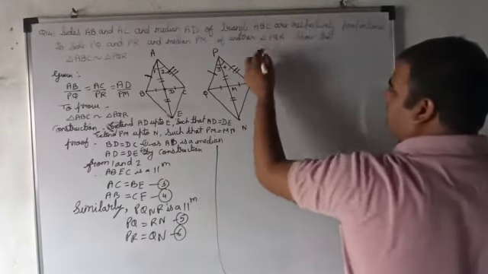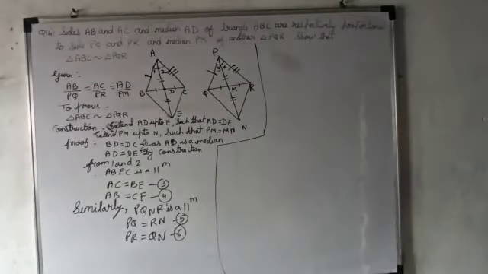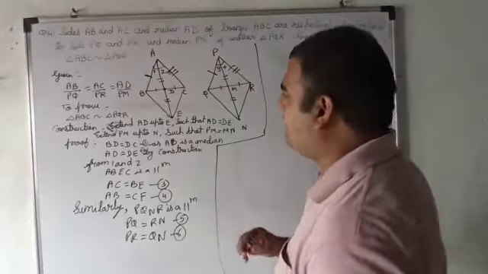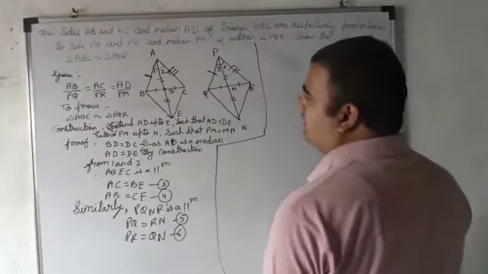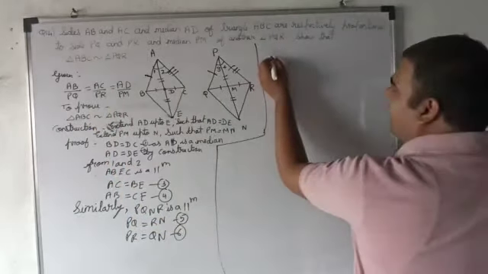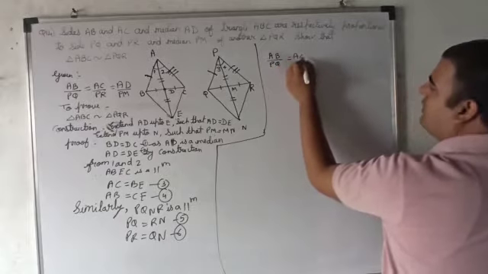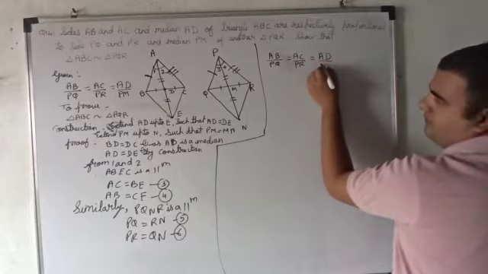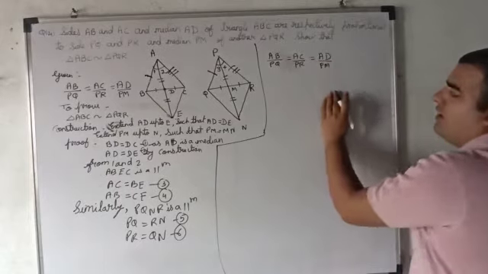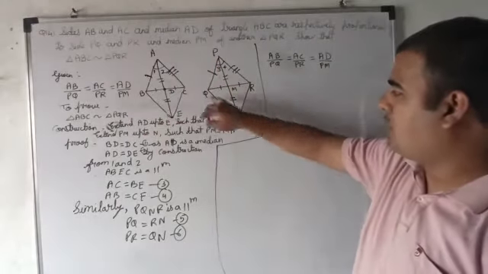So now we are almost finished half the question. The remaining half we are proceeding with. So we will use this given data. If you use this given data, what will happen? First one, AB upon PQ equals AC upon PR equals AD upon PM. Now I will focus on this triangle ABE and PQN.